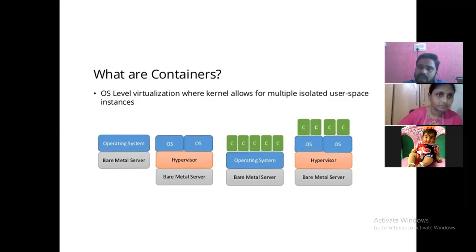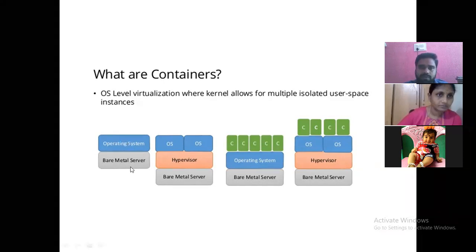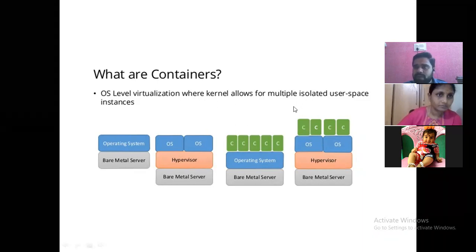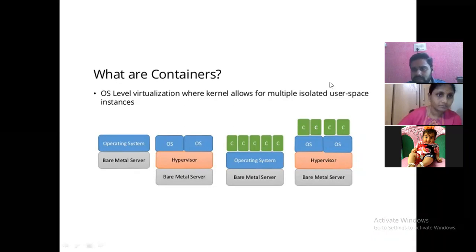A normal system will have access to all the things. If you take this operating system installed on the bare metal server, this operating system will have access to all the devices like printer, scanner, anything. But here, this container will have access to only some number of devices, guys. Clear, guys? Write down this diagram, guys.